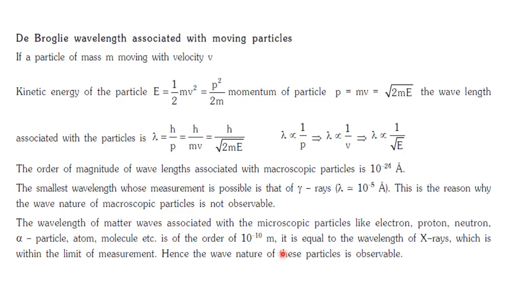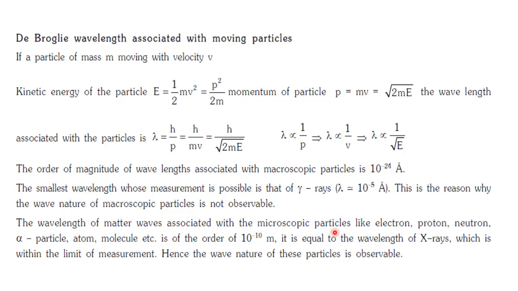Yes, it is valid, but when you substitute the value of momentum or velocity of a macroscopic particle, the wavelength associated is about 10 raised to minus 24 Angstrom, and this wavelength is nearly impossible to measure. That means for a macroscopic particle, a wave can be associated with it, but the measurement of that wave is not feasible.